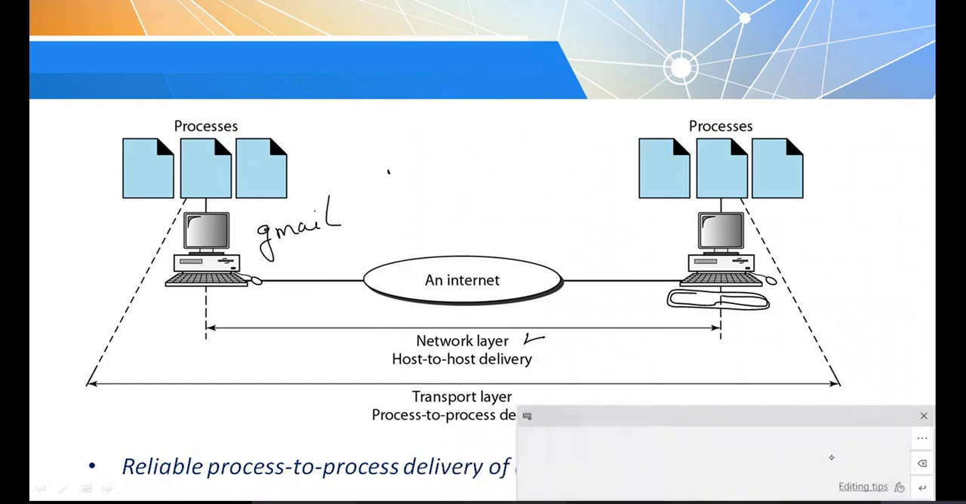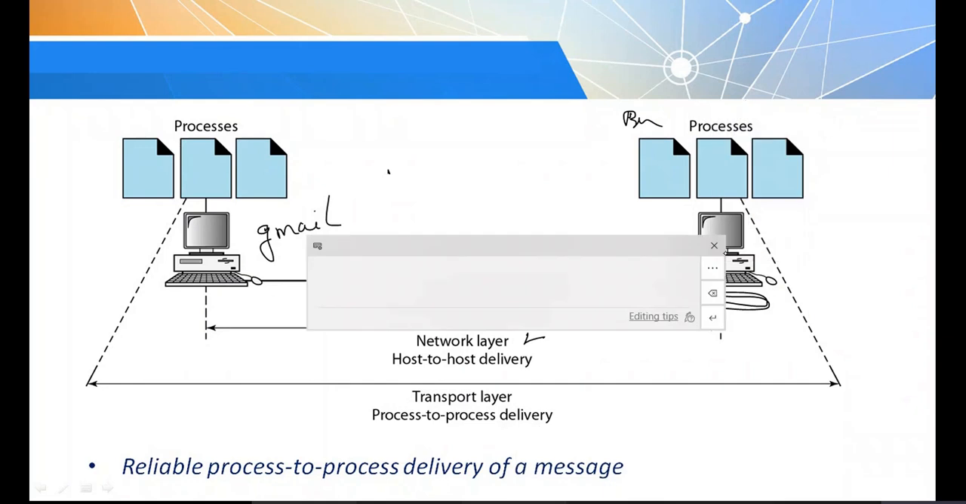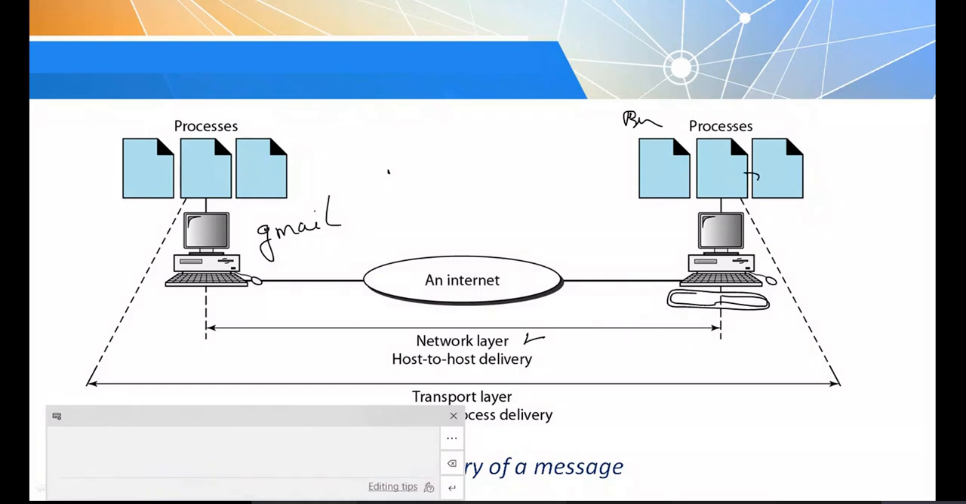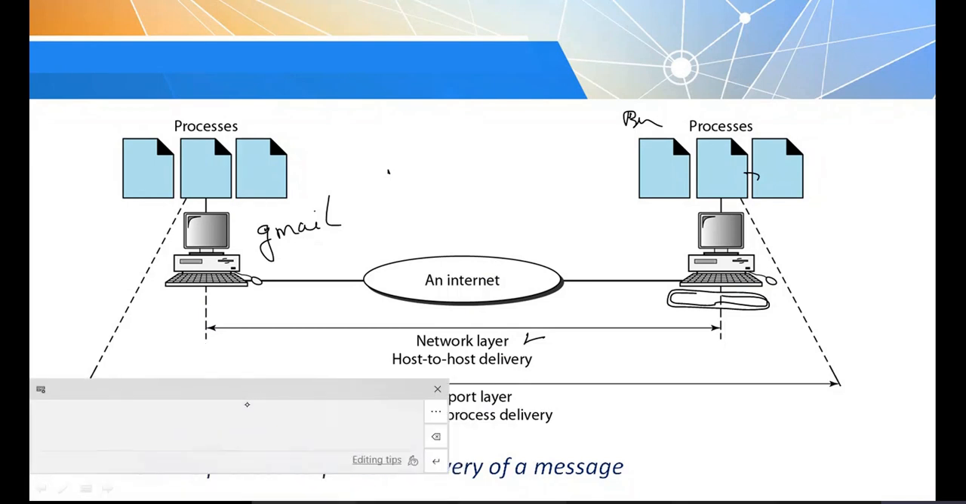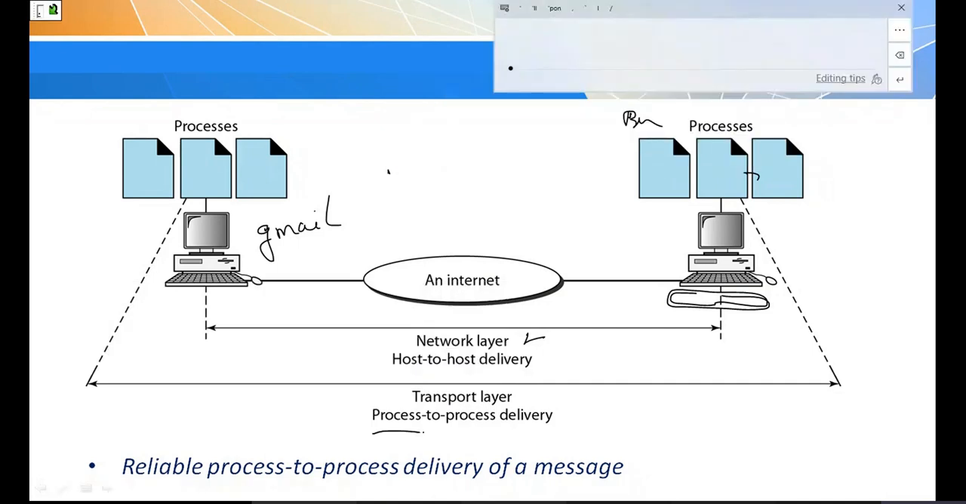Once it reaches the destination, there are so many processes and applications running. To which application is it going to deliver? Is it going to deliver to some browser, or some media, or whatever applications are open? To which application is it going to deliver the data? So you will get a question: which process does it have to deliver to? That is taken care of by the transport layer. So the transport layer is responsible for process to process delivery.